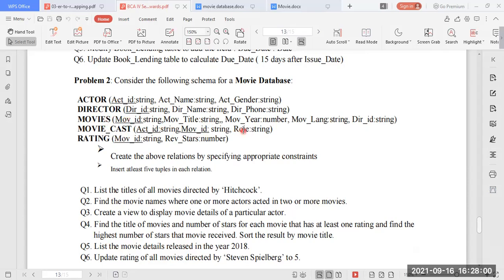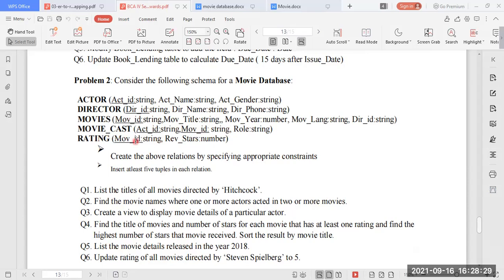And then the role of that respective actor or actress. Suppose Vicky Kaushal acted in the movie Uri. You can give the actor's ID, assuming Vicky Kaushal's actor ID is A101, and the movie ID is M101, and what kind of role he has played. We can say it is a leading role or hero. I have the values also, and I'll be displaying them very soon.